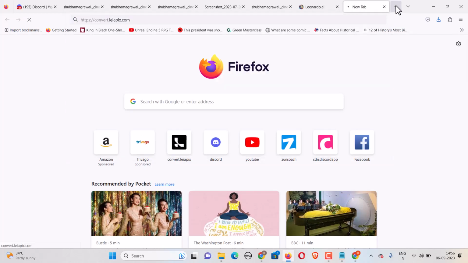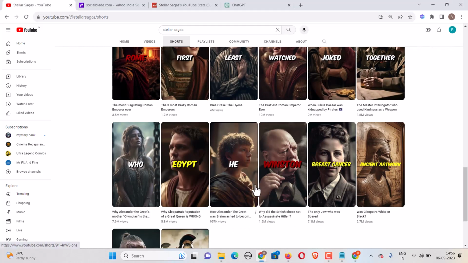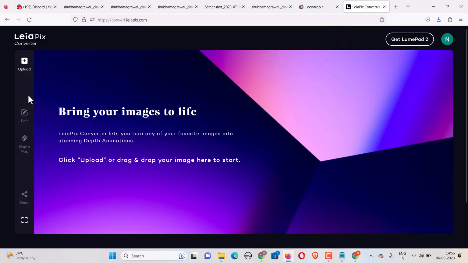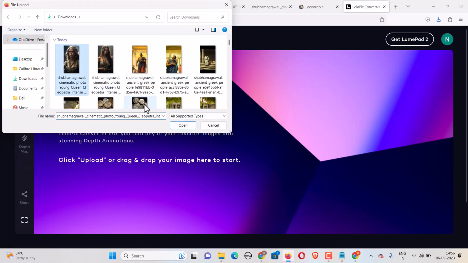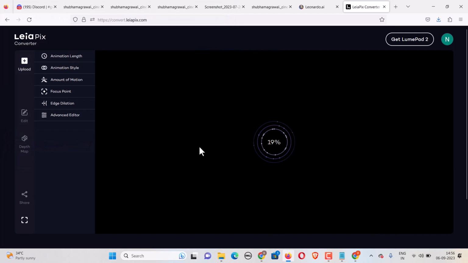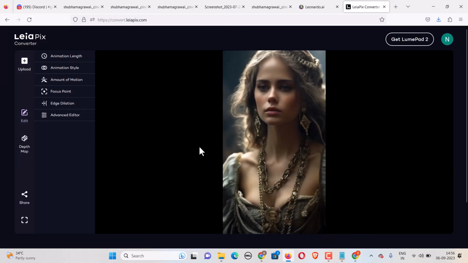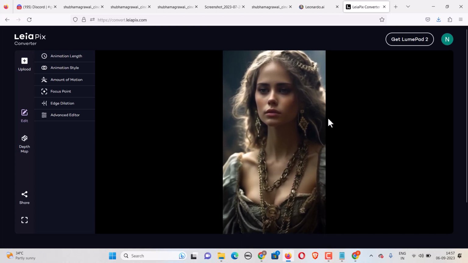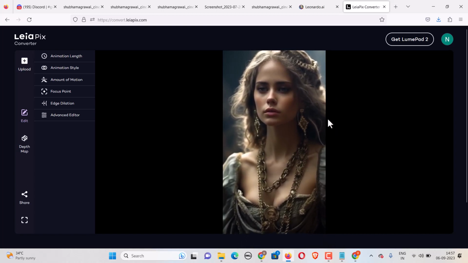What this website does is it adds a parallax effect. Most of the channels that you'll see similar to this, they add some sort of parallax effect. It makes your image look more lifelike. Let me show it to you. You come here, click on upload, go to downloads, and choose the image that you're looking for. And as you can see, the camera angle is shifting, so the image appears more lifelike.